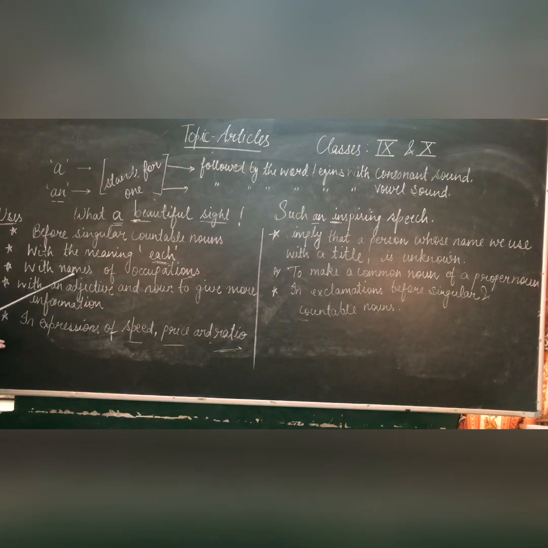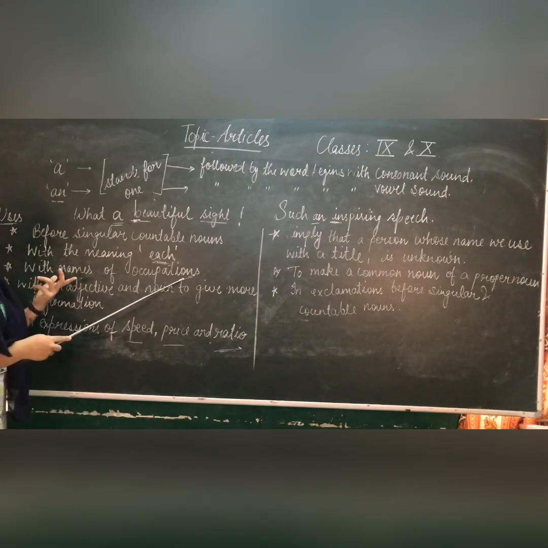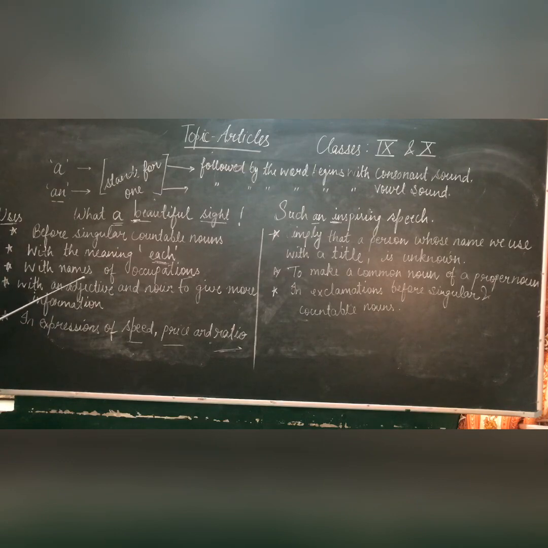Next is with names of occupations. When we are talking about the name of professions or occupations, then again we use article a or an. For example, Amit wants to become an actor.